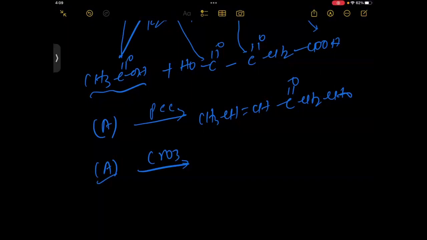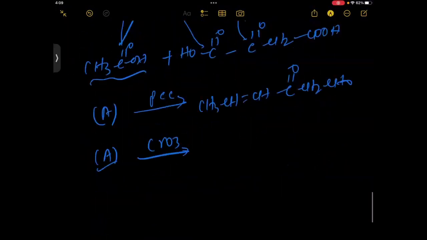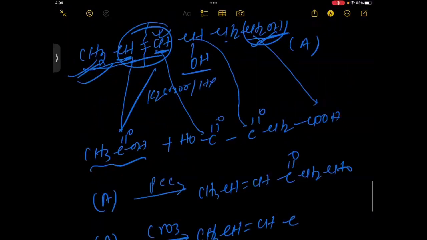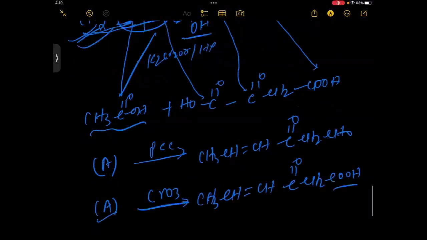See here, the double bond will not be cleaved. The double bond remains in the same position, CH3 CH double bond CH. The 2-degree alcohol will form the ketonic group, and the 1-degree alcohol will form the acid.